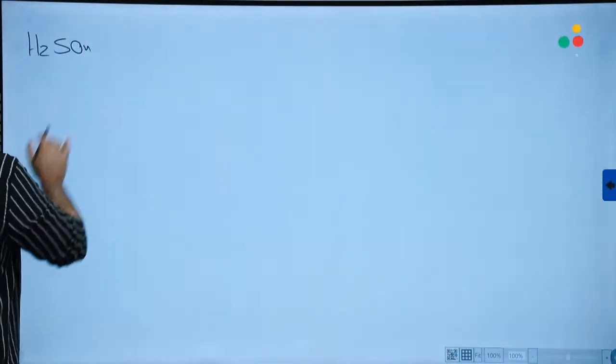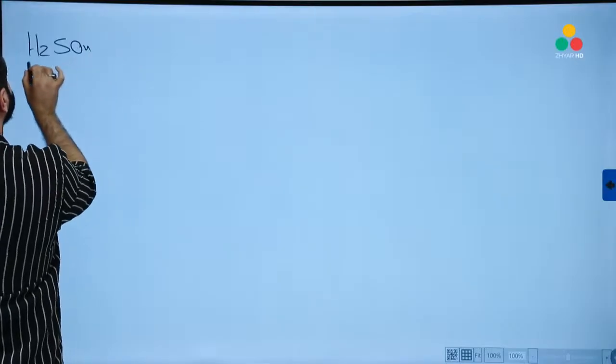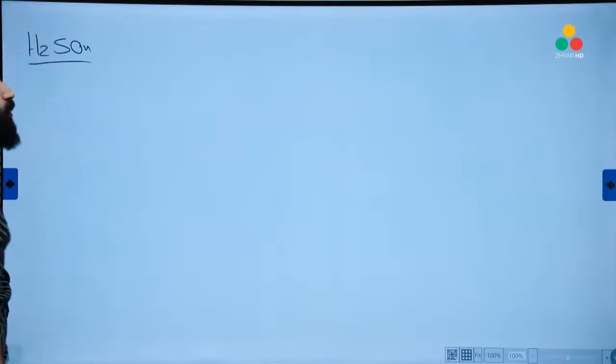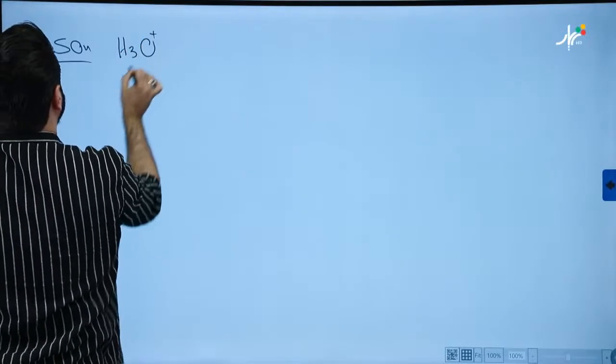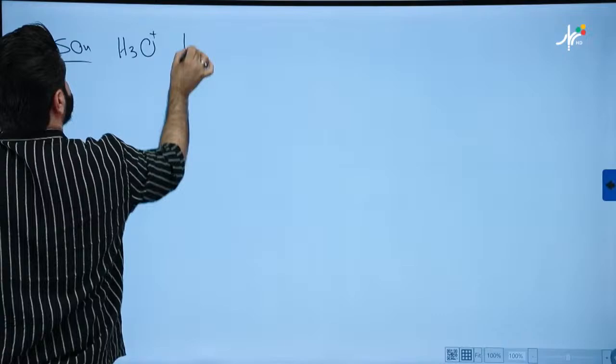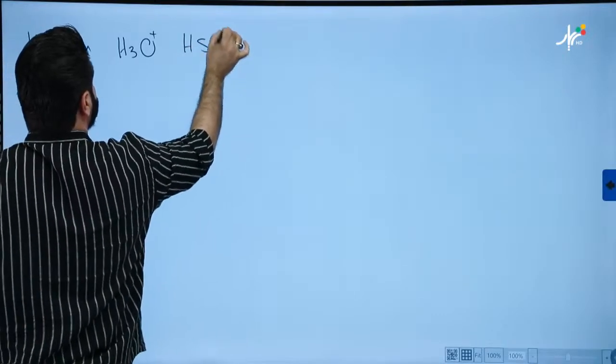Okay, H2SO4. Which ion is produced by H2SO4? Hydronium or hydroxide? Hydronium, of course. H3O. Now, release the first proton, will become HSO4.